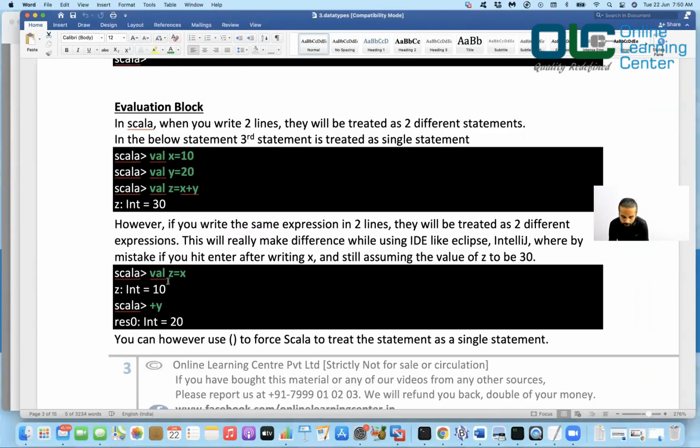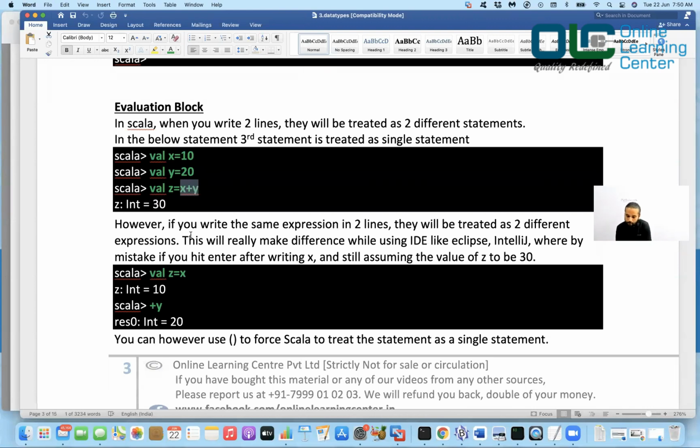Evaluation block is basically, in Scala, you can write an expression like this. You can say x is equal to 10, y is equal to 20, and z equal to x plus y. These are three different expressions, isn't it? Now, if I say x equal to 10, y equal to 20, and z equal to x plus y, what are you going to get? 30. Definitely z equal to 30, and it would be of integer type, because you're actually adding two numbers.